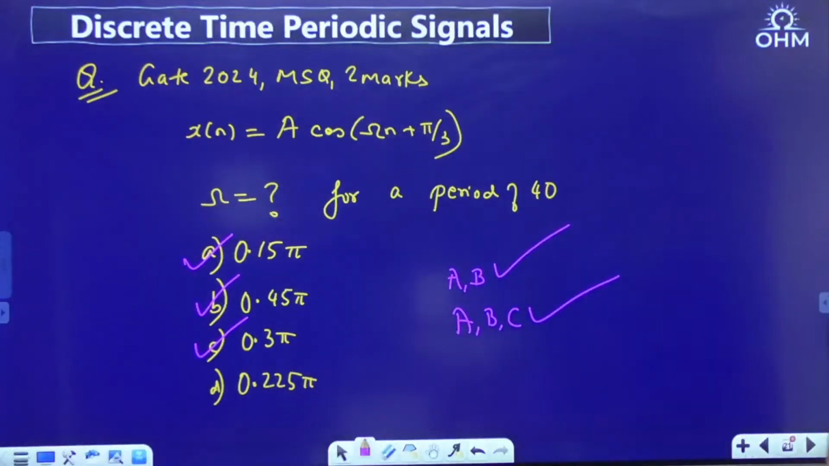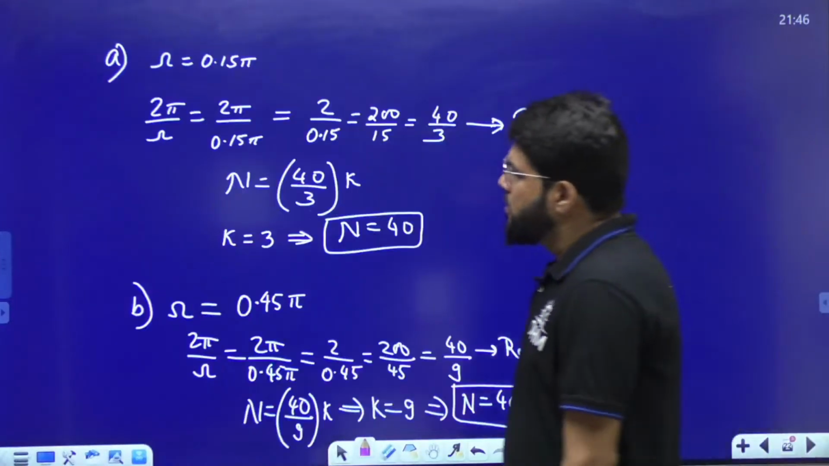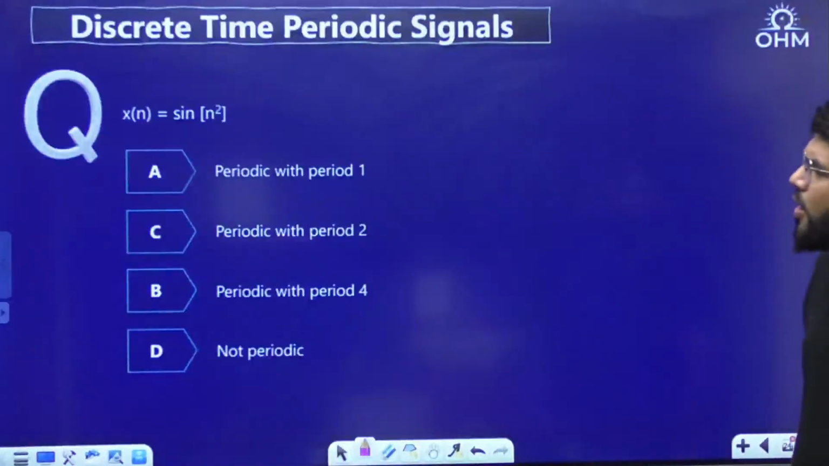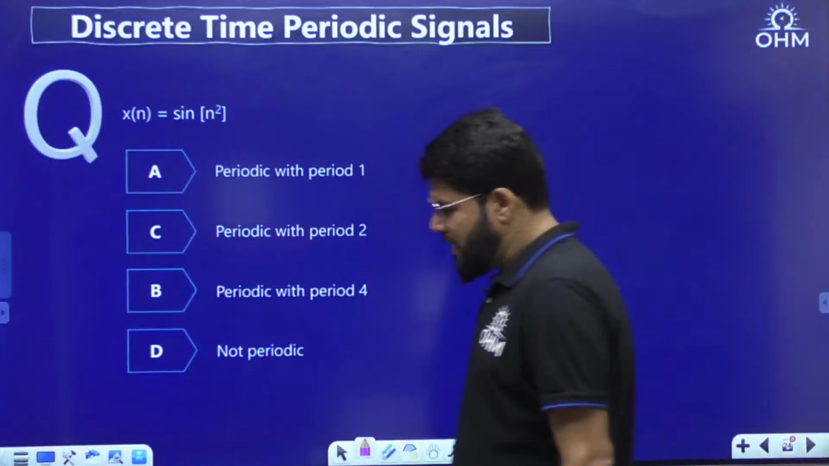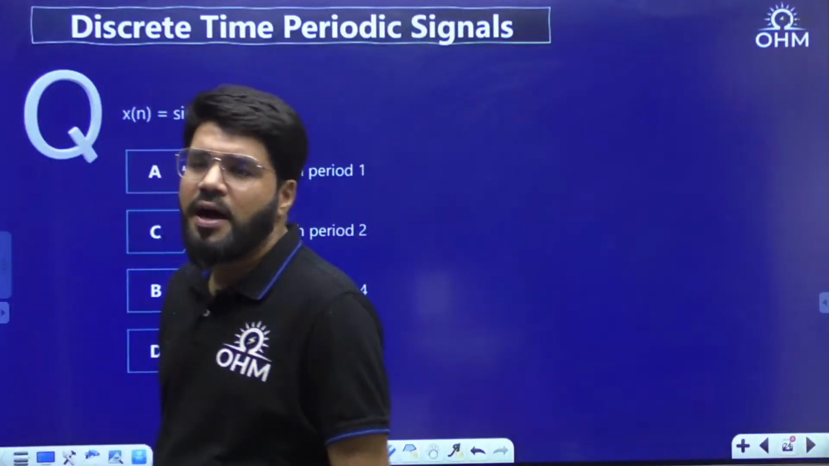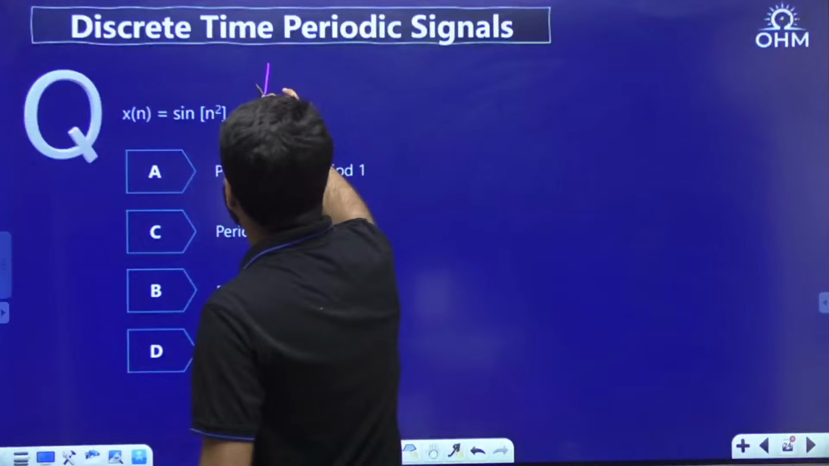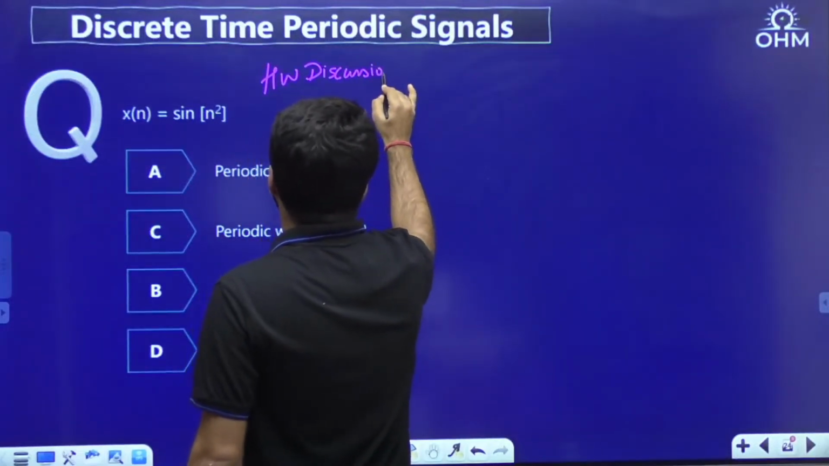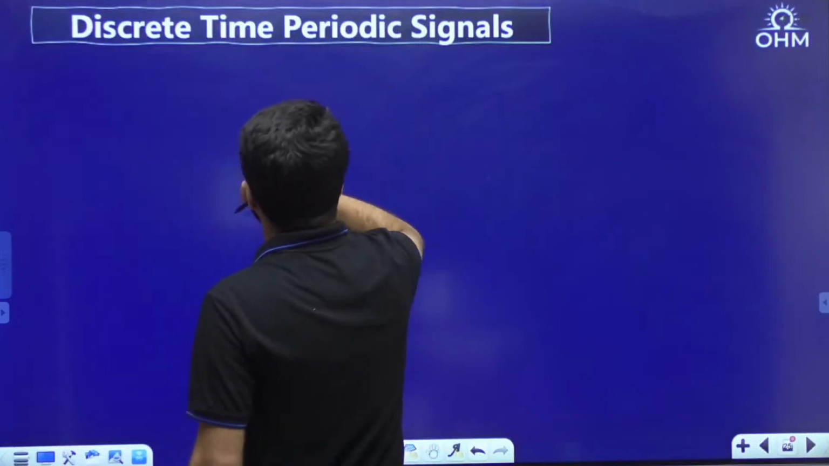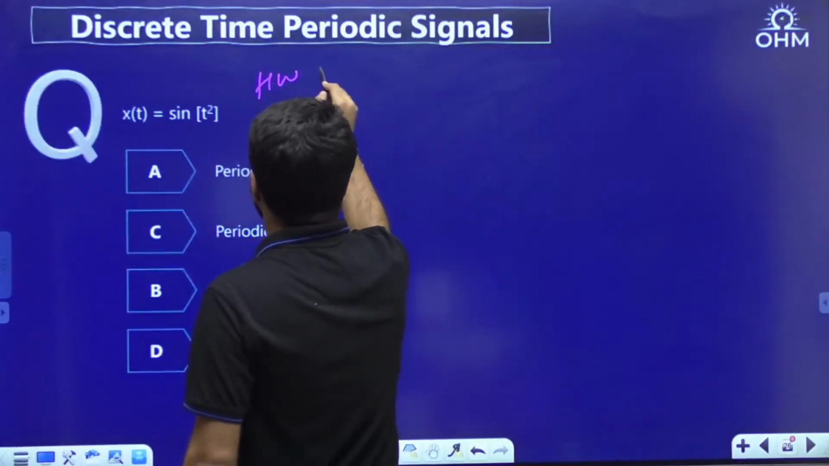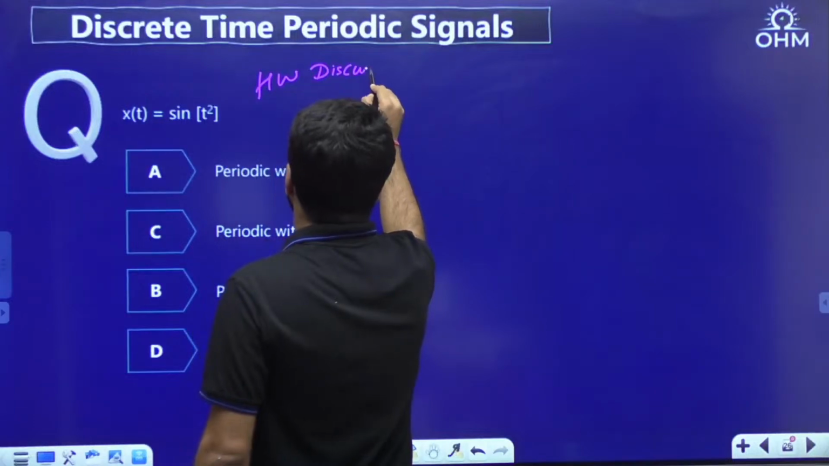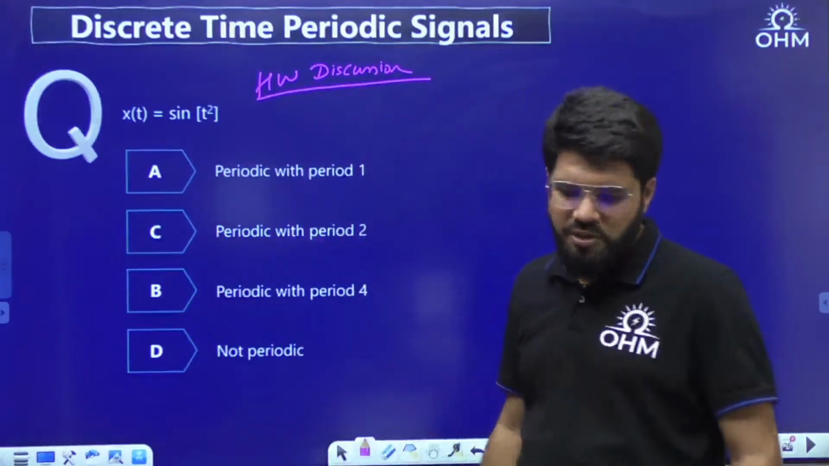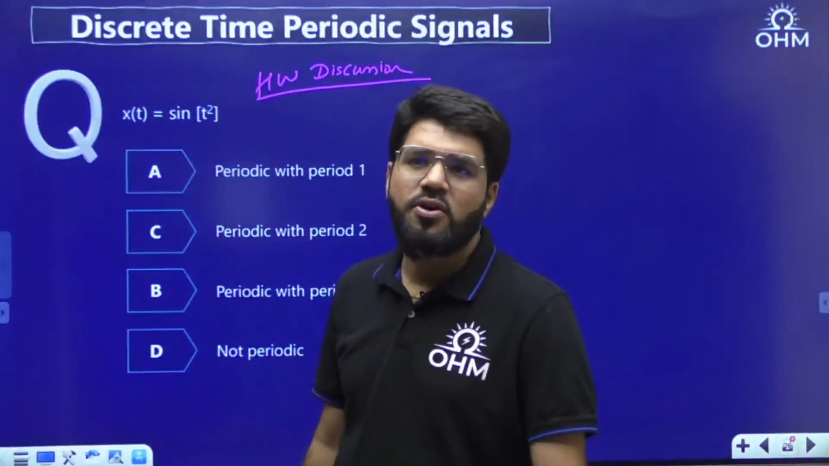Chalo, done. If this is clear, let's move ahead to the next. I hope the question is clear. Last class, I gave you homework with continuous time, and I told you to try for discrete time also. I gave the question on continuous time because last class we were discussing continuous time.